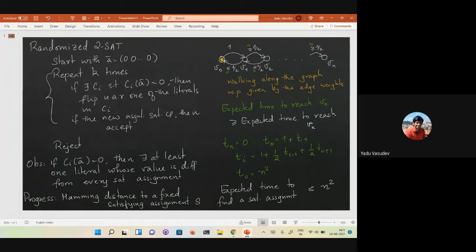So you should do n square steps in expectation before you hit a satisfying assignment. And you know that if it is not satisfiable, then no matter what you do, you will not reach an assignment that satisfies the formula. So that's where we are. So what this means is that you can have the following statement about the running time of the algorithm.